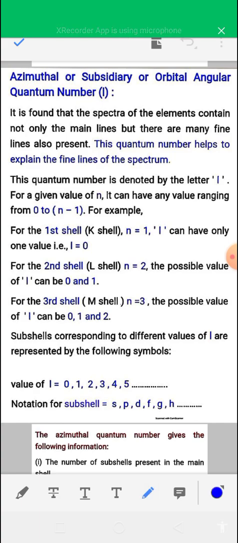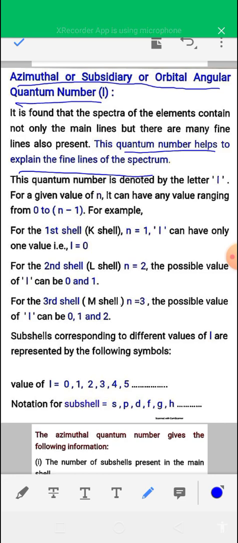The next type of quantum number is the azimuthal, or subsidiary, or orbital angular momentum quantum number, which is represented by small l. The azimuthal quantum number helps to explain the fine line spectrum of the hydrogen atom.